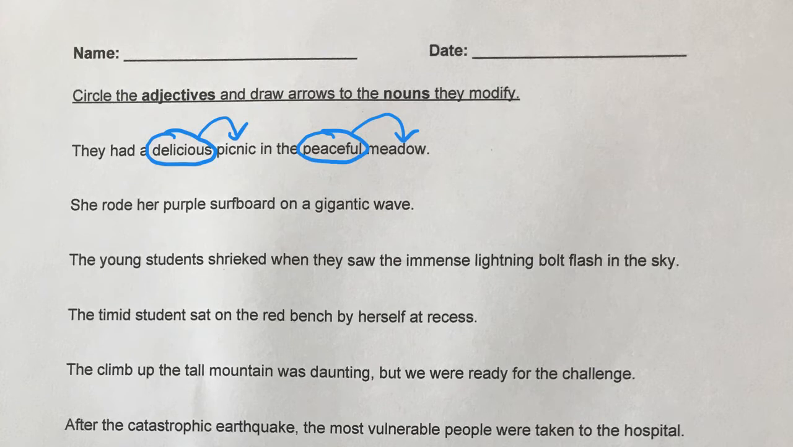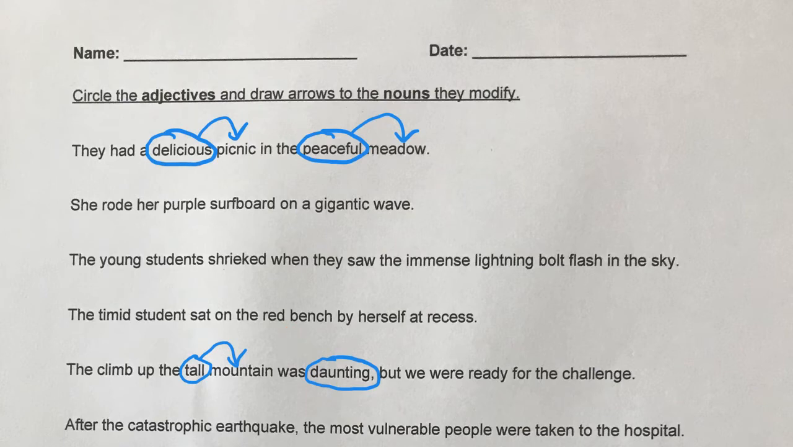The climb up the tall mountain was daunting, but we were ready for the challenge. Okay, first, tall. What does tall describe? The mountain. And the other word that's an adjective is daunting. And daunting, hopefully you remember, means something that's challenging. What was challenging? I'm going to let you figure it out, but it's back at the beginning of the sentence, the thing that was challenging or daunting.